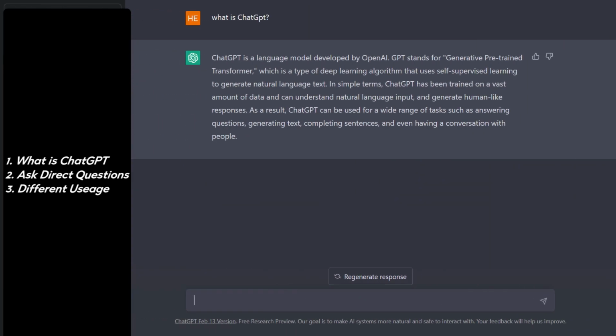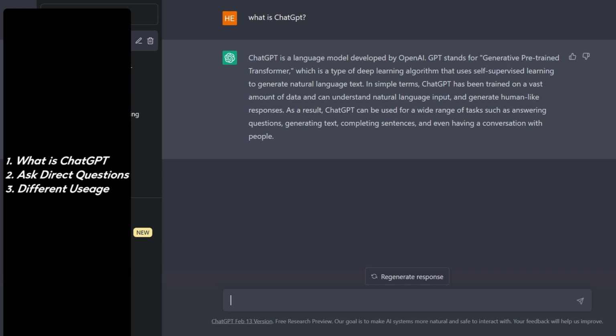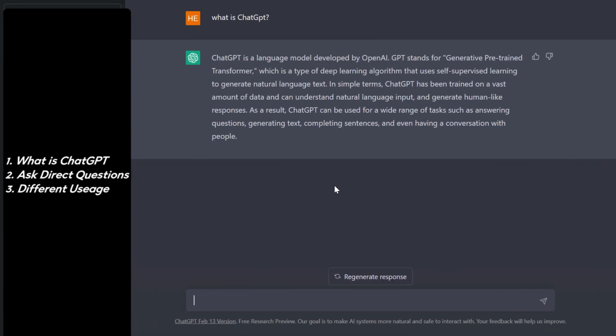So it can be used for research, it can be used for fun, it can be used for making money online. Depends upon the kind of profession for which you want to use it. I'm going to show you a few questions that I'm going to ask. It will be fun to see what kind of replies it gives, and you would also see what the capability of this artificial intelligence chatbot is.